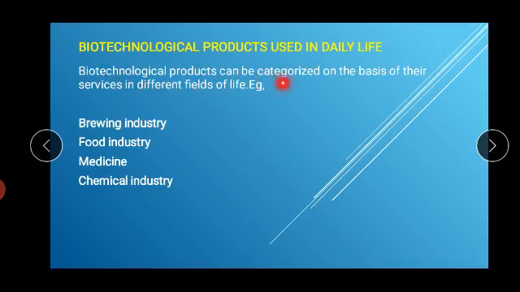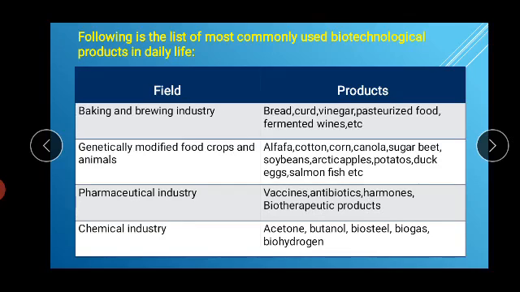Biotechnological products can be categorized on the basis of their services in different fields of life. For example, brewing industry, food industry, medicine, and chemical industry. Here is the summary of different types of products that we get through biotechnology, and these products are used in our daily life. For example, in the field of baking and brew industry, we get different types and numbers of products. For example, bread, curd, vinegar, pasteurized food, fermented wines, etc.